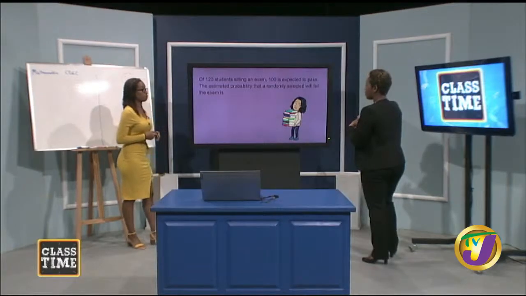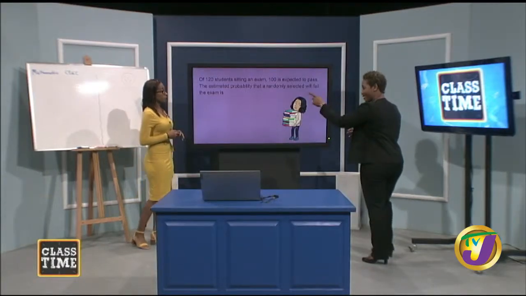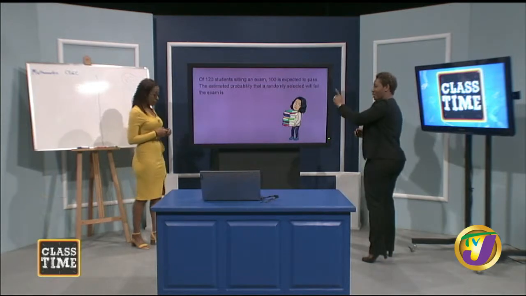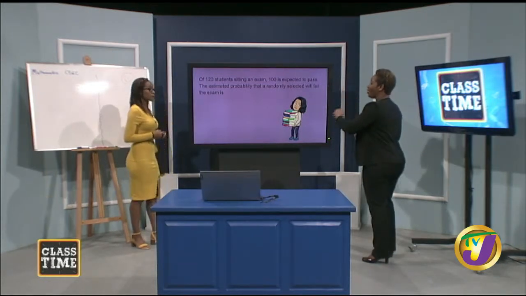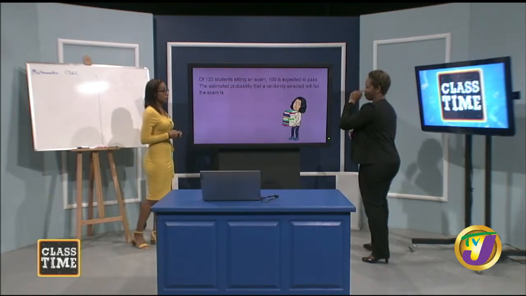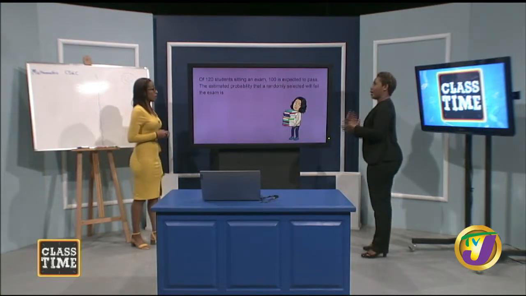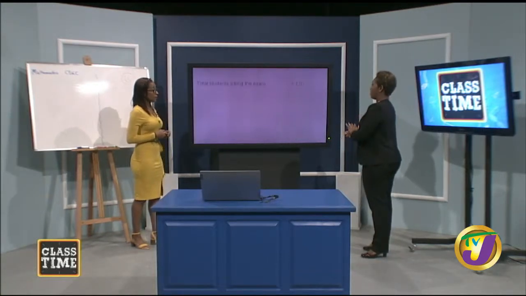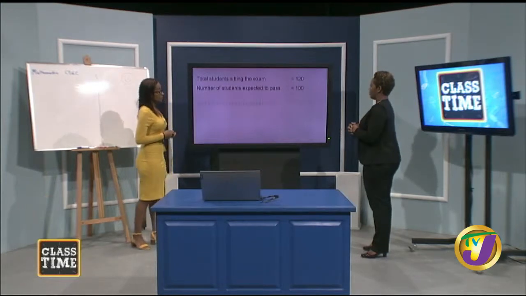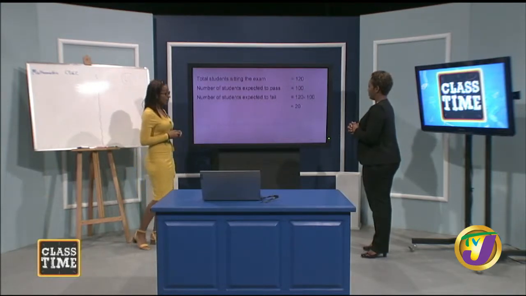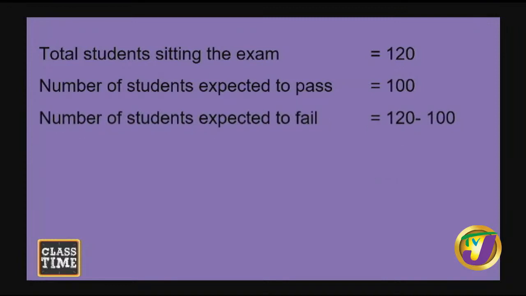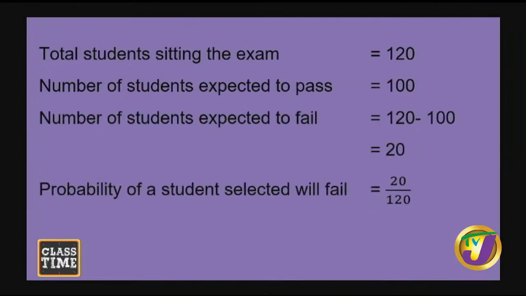But you did say probability can be represented as a fraction. So it's 20 out of the 120. You're sure? Yes, ma'am. 20 over 120. All right, let's see if you're right. Yes, you're definitely correct. But guess what? If we don't see 20 out of 120, because I didn't give you any options, what's going to happen?